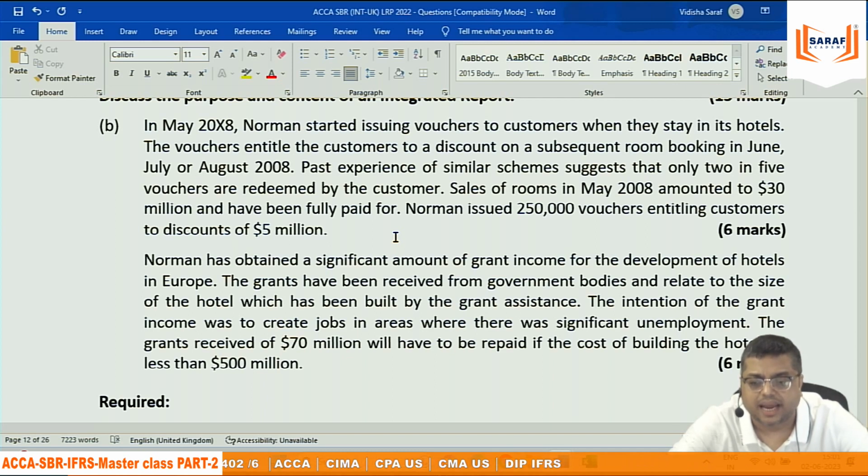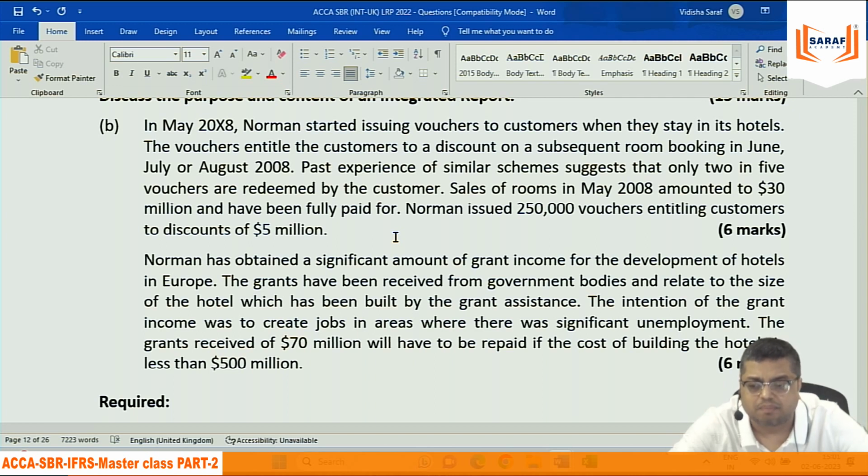The vouchers entitle the customers to a discount on a subsequent room booking in June, July or August. Past experience of similar schemes suggests that only 2 in 5 vouchers are redeemed by the customer.